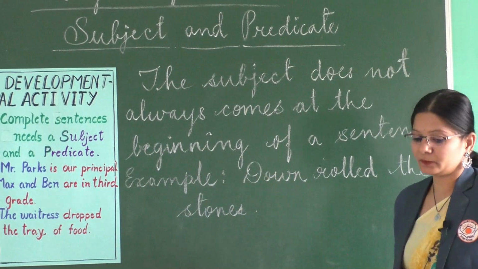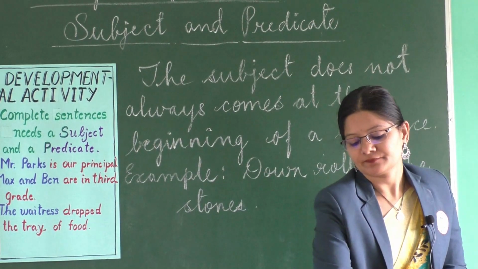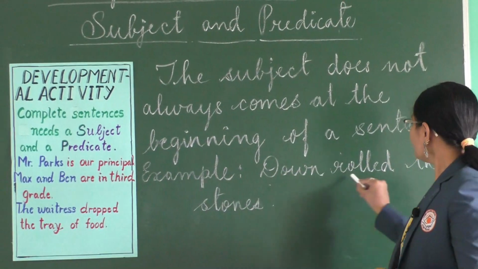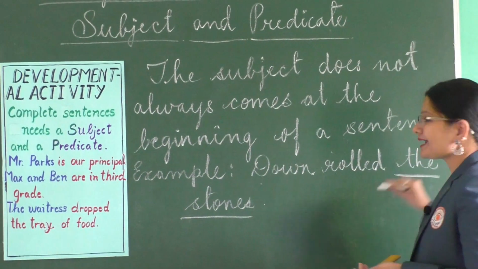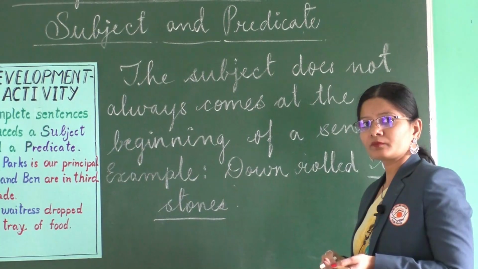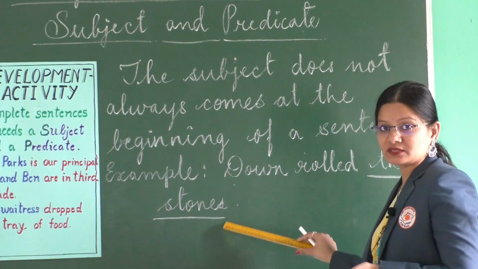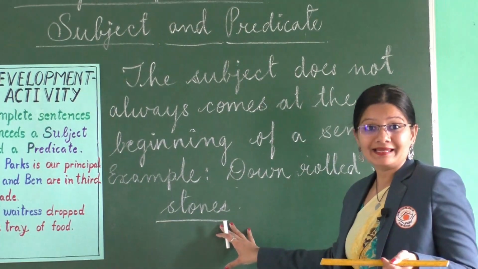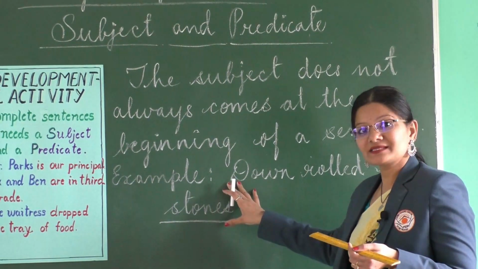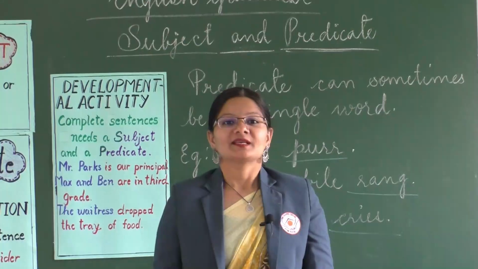Like in this example, we see that down rolled the stones. So, what rolled down the hill? The stones, right? So, here the subject is at the end and the verb is at the start.